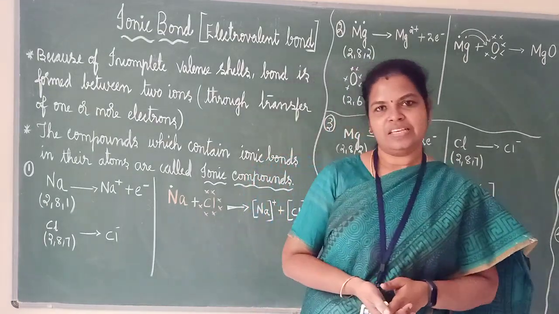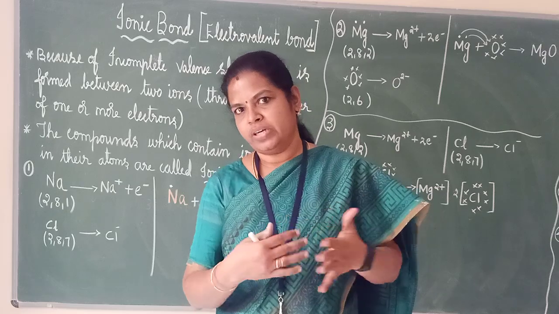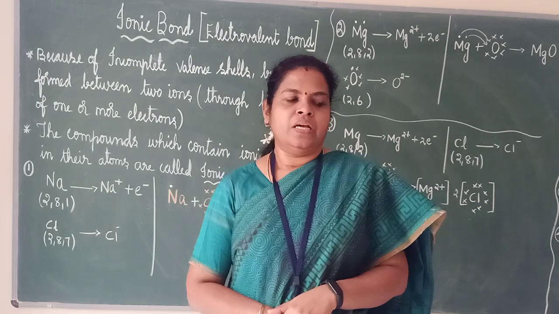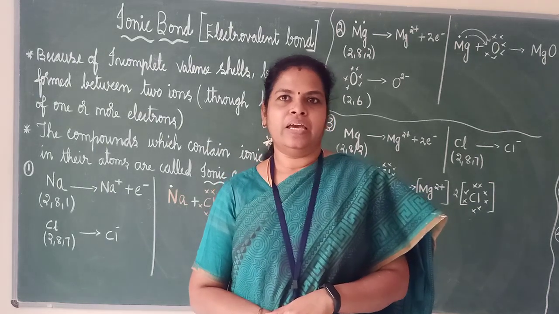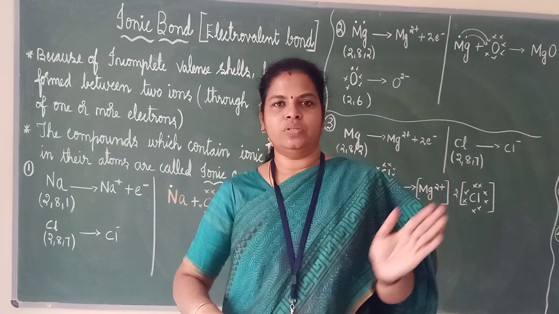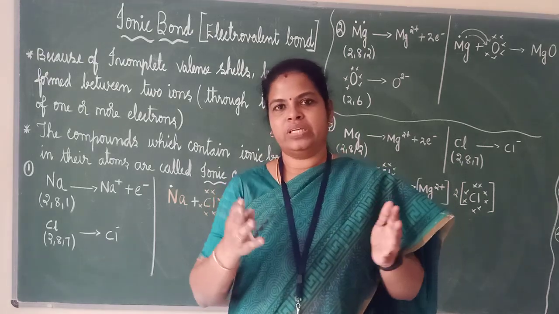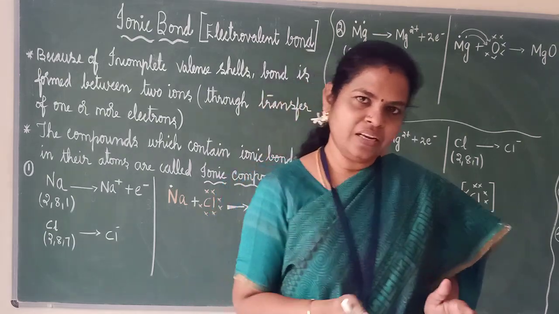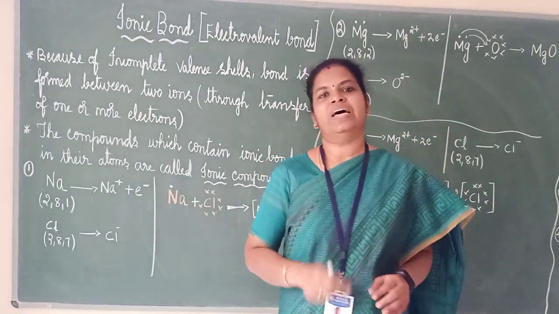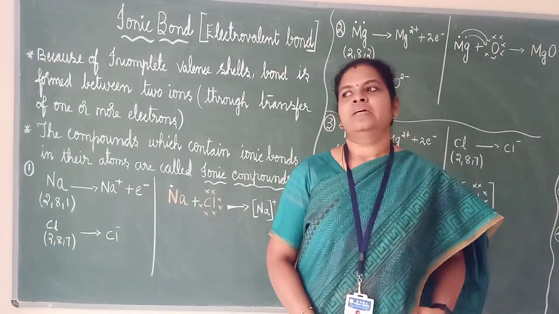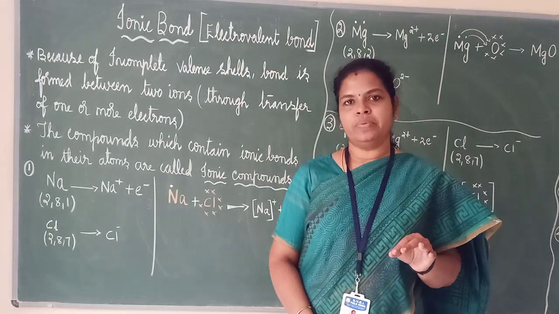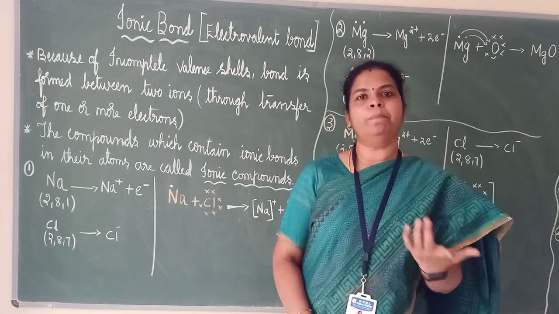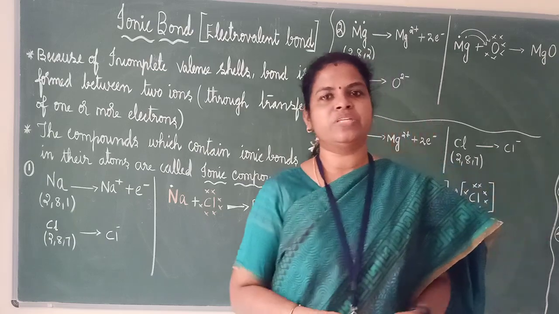In the last class we studied how an ionic bond happens. Today we will see what an ionic bond is. We have seen that atoms have shells around them: K shell, L shell, M shell, N shell, and it goes on like that. The last shell, which is stable, is called the valence shell. In noble gases it is stable, which means it is filled and complete. It will have 8 electrons, except helium.